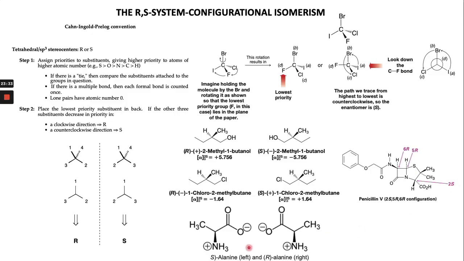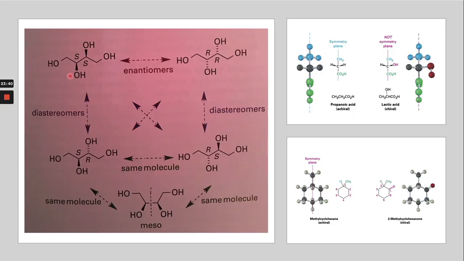In the case of this molecule also, R and S are non-superimposable mirror images. I have already explained the relationship between them. So these two are enantiomers, non-superimposable mirror images.